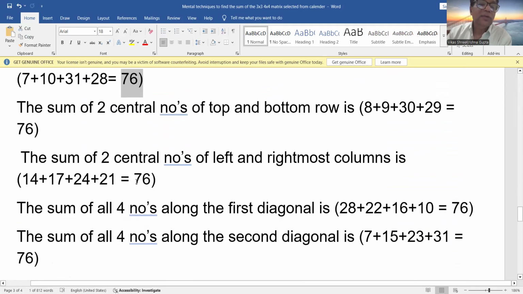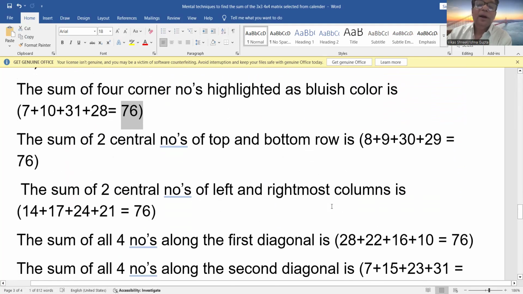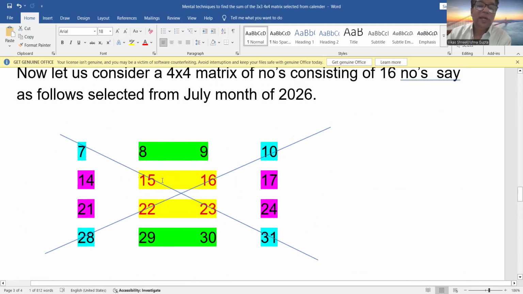Again, it will be 76 only. And if I add these four numbers, 14 and 12, 14 and 21, and 17 and 24, the central numbers of the first column and the last column, again it will be 76 only. So every time I'm getting the same sum, 76. 76 for the center four numbers, 76 for the corner four numbers, 76 for the central numbers of the first and the last row, and 76 for the first and the last column central numbers.